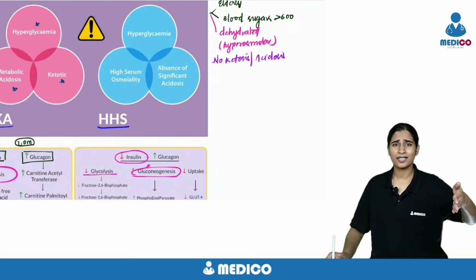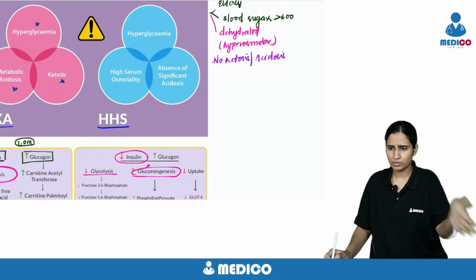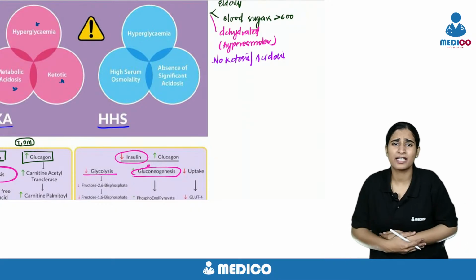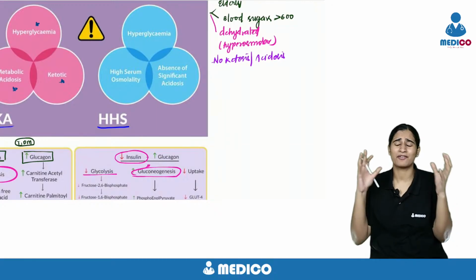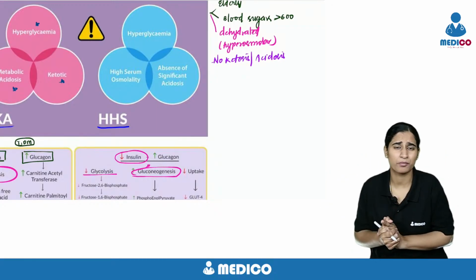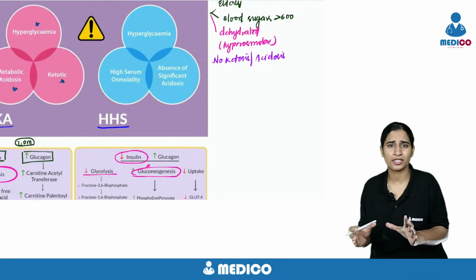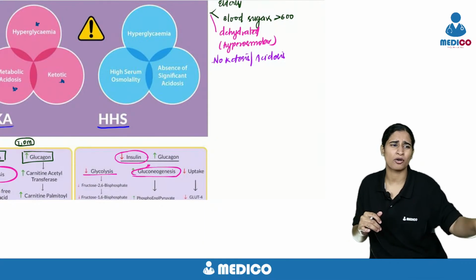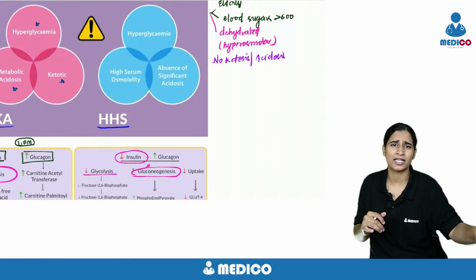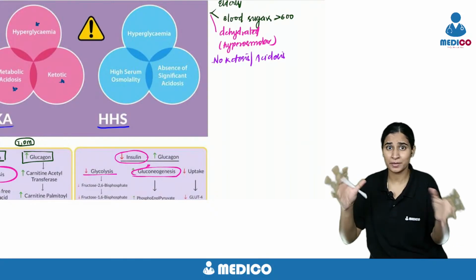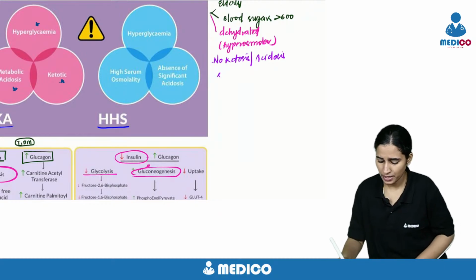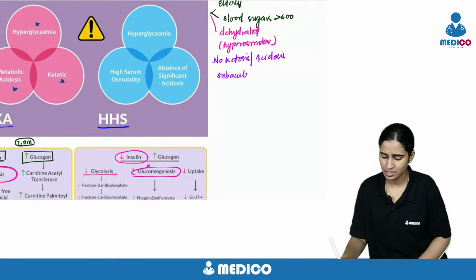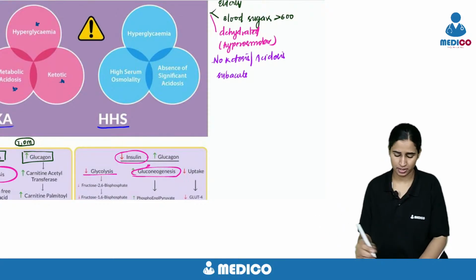So DKA, it is acute. Today, just from half an hour, patient will have abdominal pain, he will be having altered sensorium, and he will be brought to the EMD. Whereas HHS, it's usually elderly female, for 4 to 5 days she is on the bed, or some few weeks she is on the bed, not getting up, in altered sensorium. That will be the history. So the history will be a bit subacute here. Whereas DKA, it's an acute, sudden presentation.